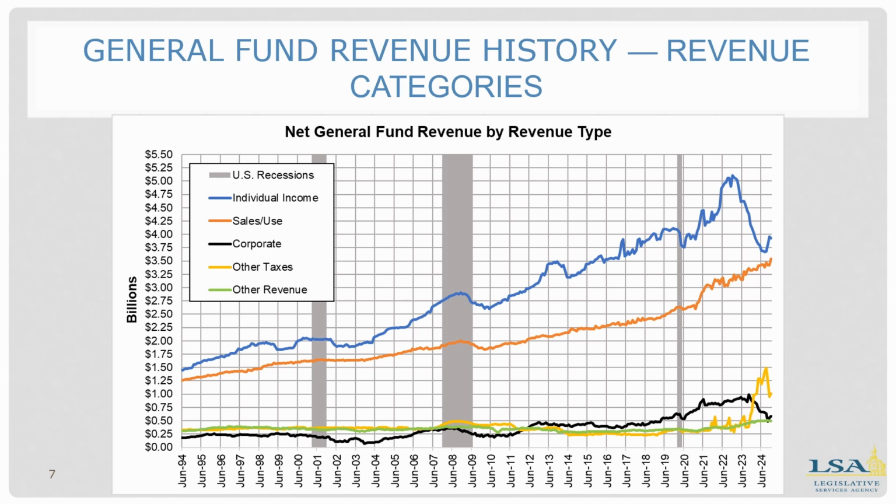Corporate tax revenue in black increased during the pandemic. However, there have been decreases the last couple of years due to the corporate income tax rate seeing a decrease to 7.1% as of tax year 2024, and with manufacturing struggles in the state of the last couple of years. The green line is other revenue, which has been mostly flat over the last 30 years. However, interest to the general fund is included in other revenue. Interest gained the general fund $70 million in FY 2023 and $130 million in FY 2024. So there have been increases in other revenue the last 2 years.